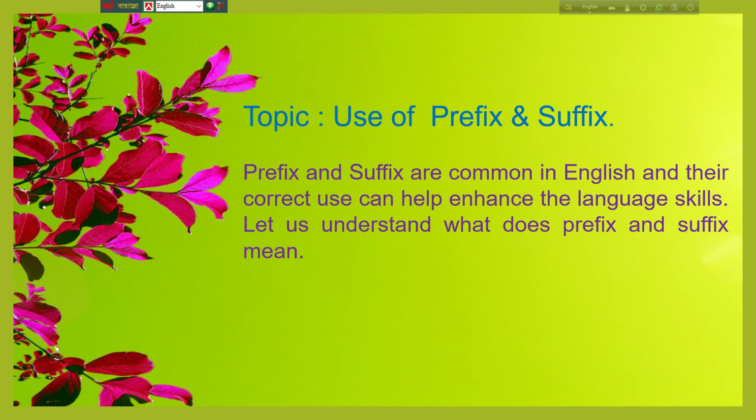At first, let us get a simple knowledge about suffix and prefix. Prefix and suffix are common in English and their correct use can help enhance language skills. Let us understand what prefix and suffix mean.